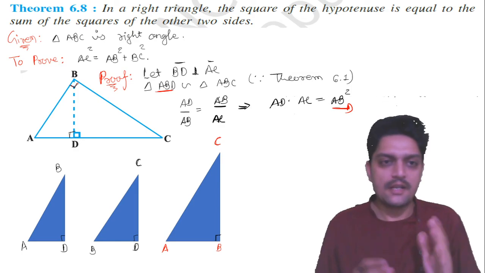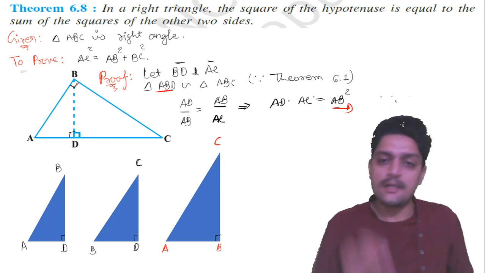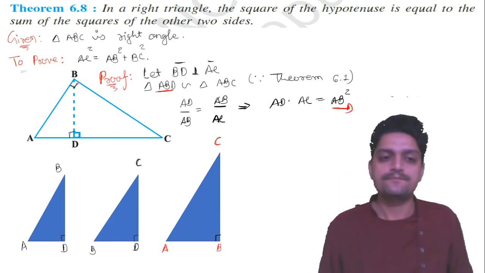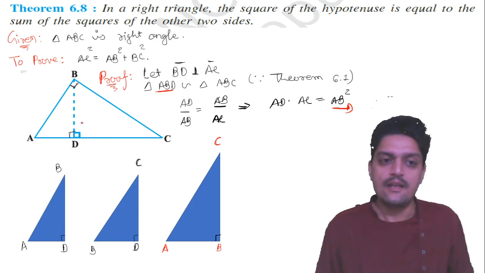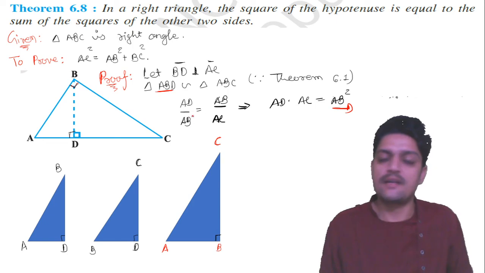Now we have to write given, which I have written here, then to prove, which I have written here, and the proof, that is the main thing. Students generally become confused in this triangle and take the wrong side, or they just memorize. But that is not required.